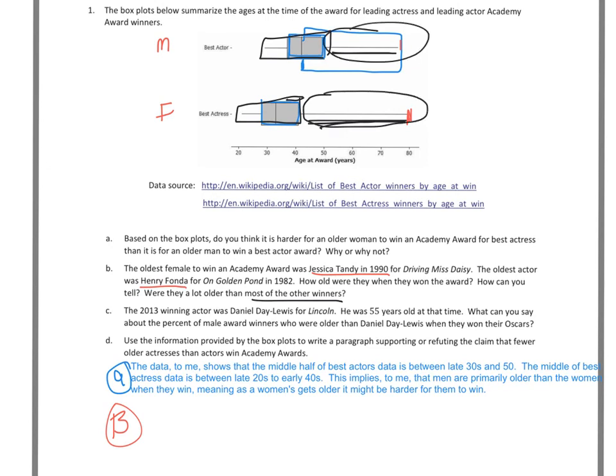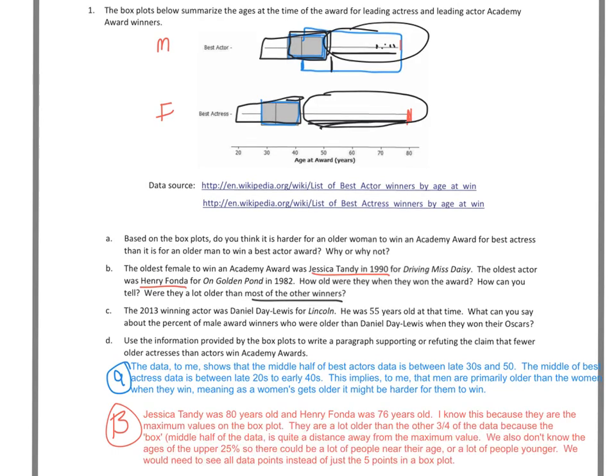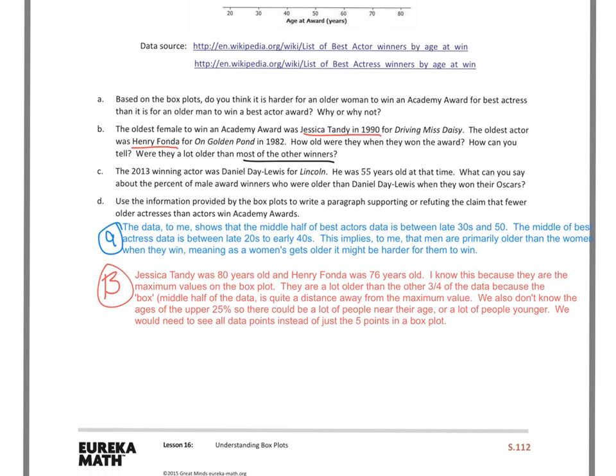But we also don't know how many people or where they were placed for this upper 25%. Meaning there could be dots or people who were right in here and not so much down the line because we don't see the individualized data. With a box plot, we only see our 5 data points. We don't see each individual age. So I would say yes, they are for most, just because of where the box, the center of the data, lies. It's much further away from them. But also, we don't have all of the data we need to answer that question. And there's my description right there.